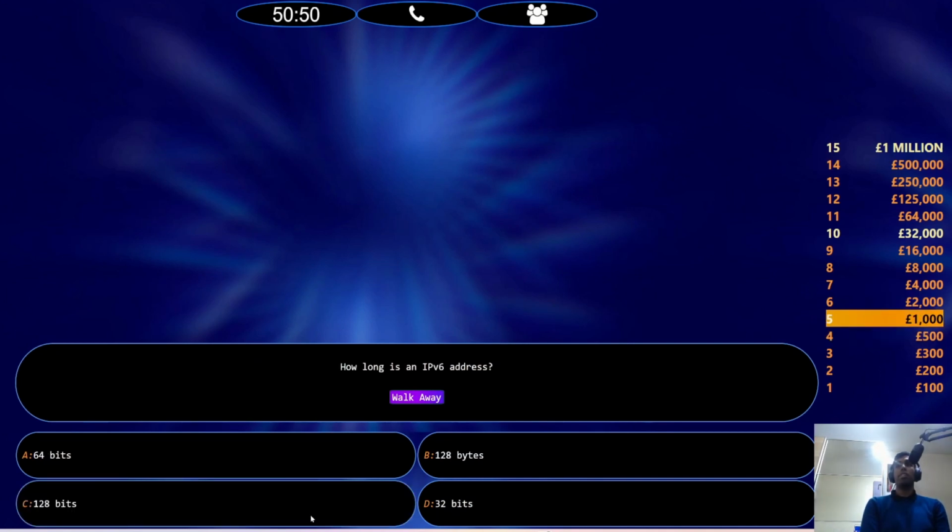How long is an IPv6 address? It's very long, I'll say that much. Oh sugar, it can't be bytes. Oh. It's 128 bits or 128 bytes.